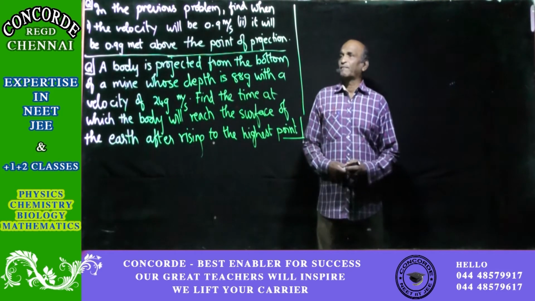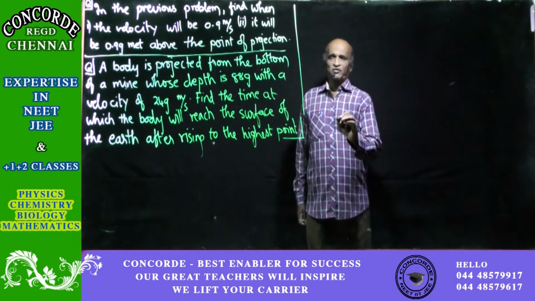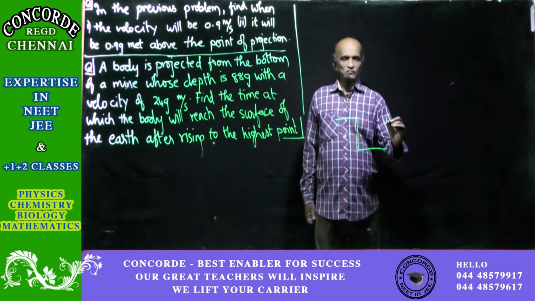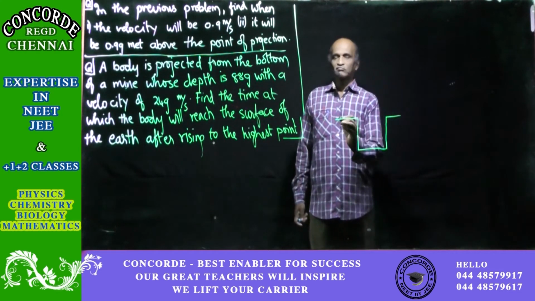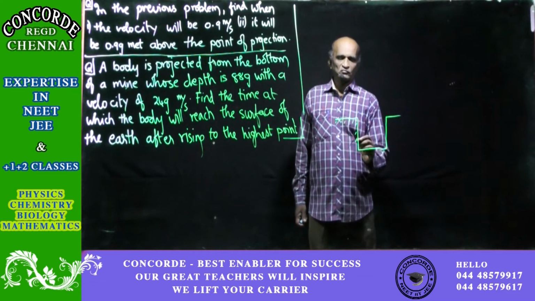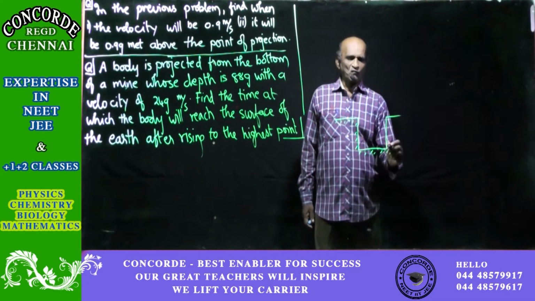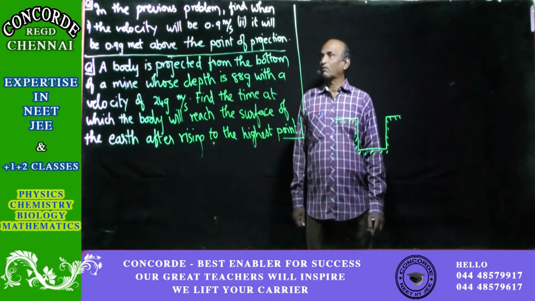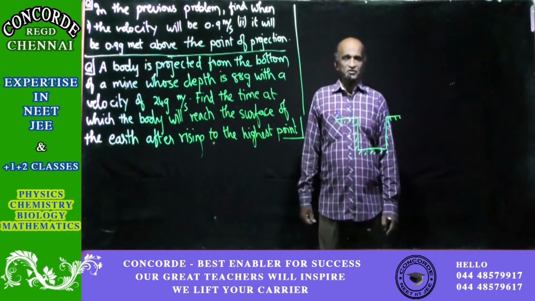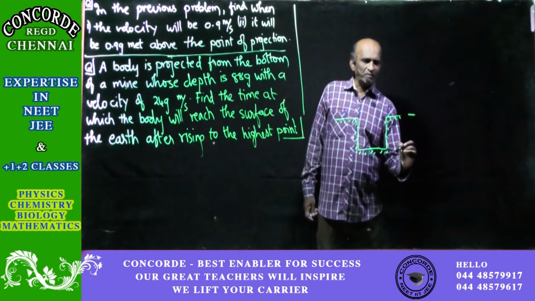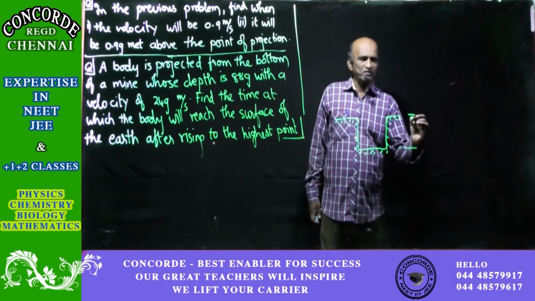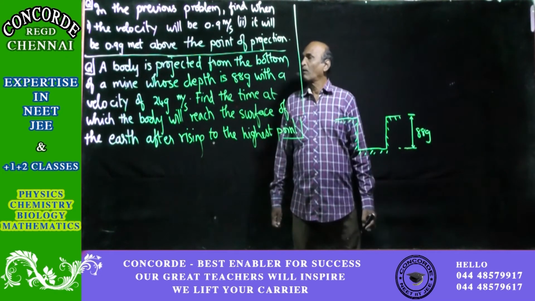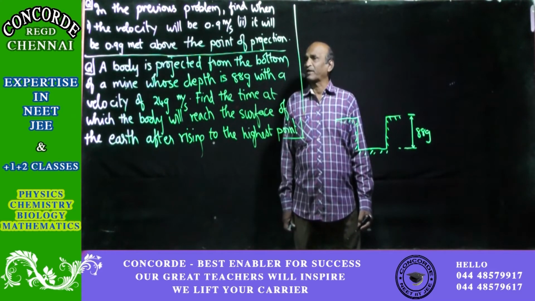The second question, see what is given. A body is projected from the bottom of a mine. So this is that mine, and this point is the bottom of the mine, whose depth is 88 g, with a velocity of 24 g meters per second.